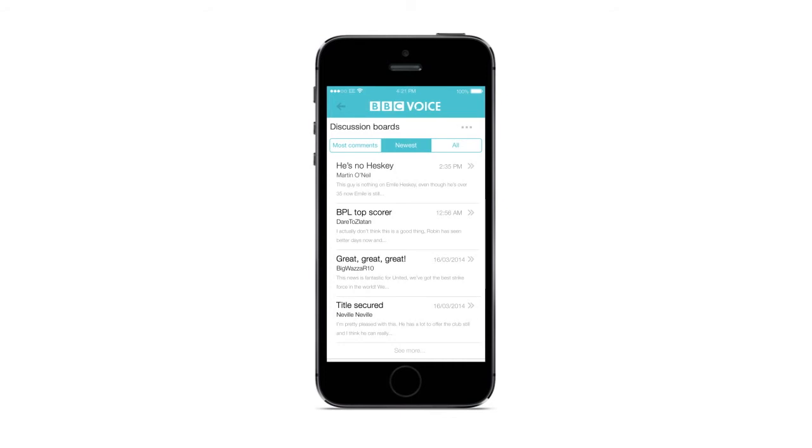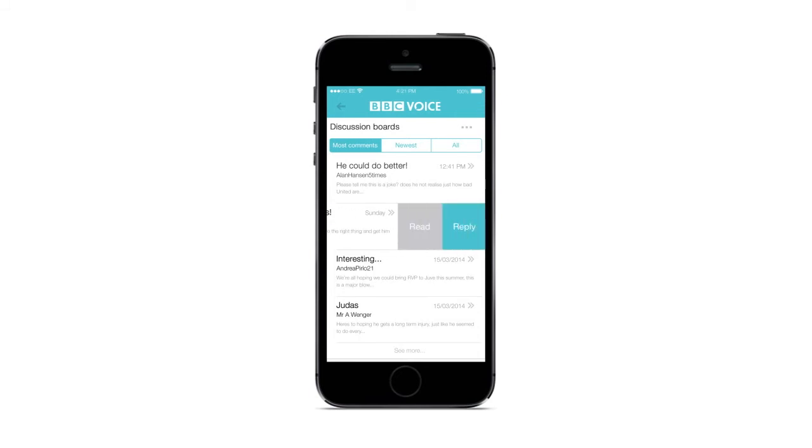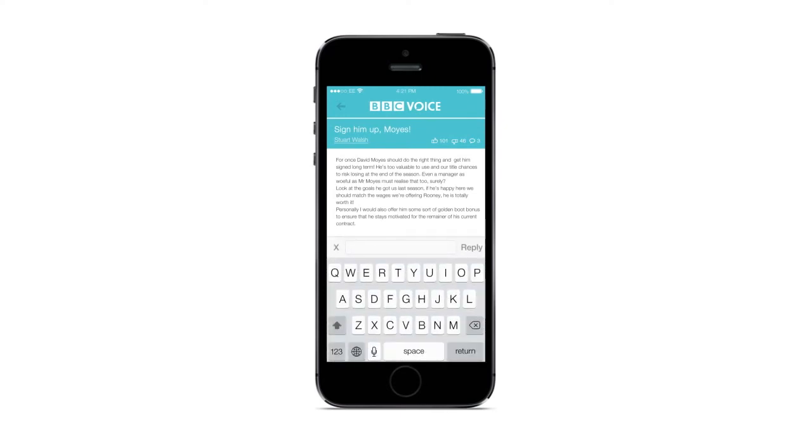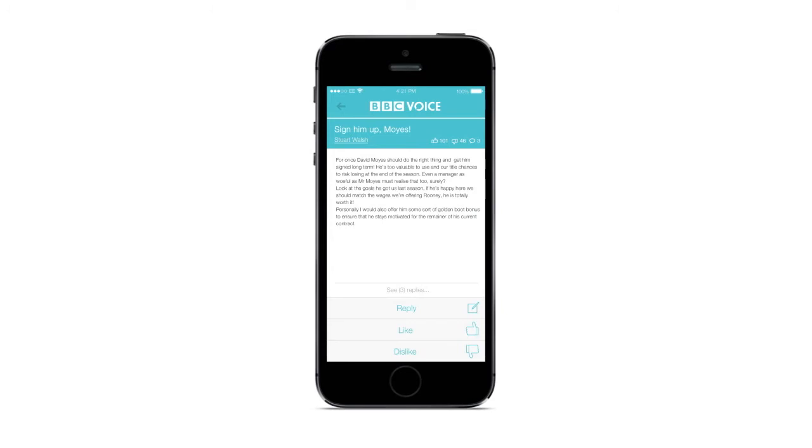Once they've finished the article, they are able to discuss points and issues related to the story via the discussion boards section. In this section, users can create discussions and also comment on other users' posts. When they see a discussion board post they like, they simply swipe from right to left to either read the full discussion post or reply instantly. Once users read a discussion post, they can then choose again whether they'd like to reply or if they'd like to like or dislike the post.